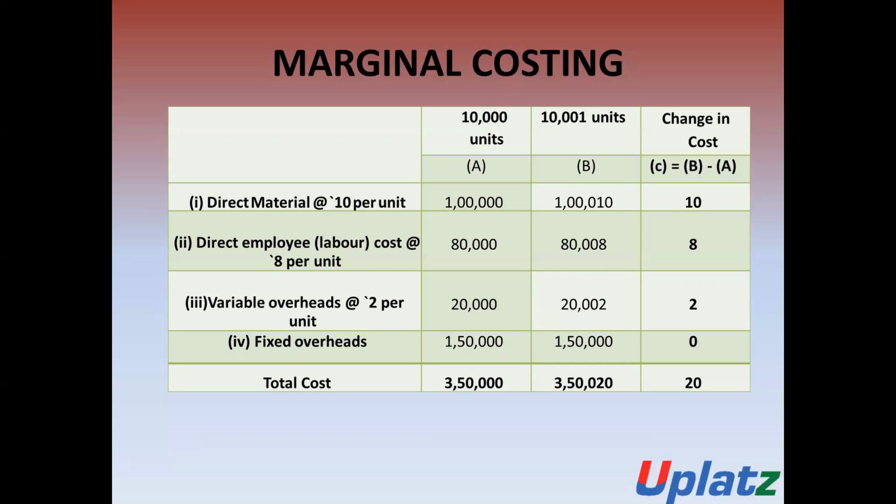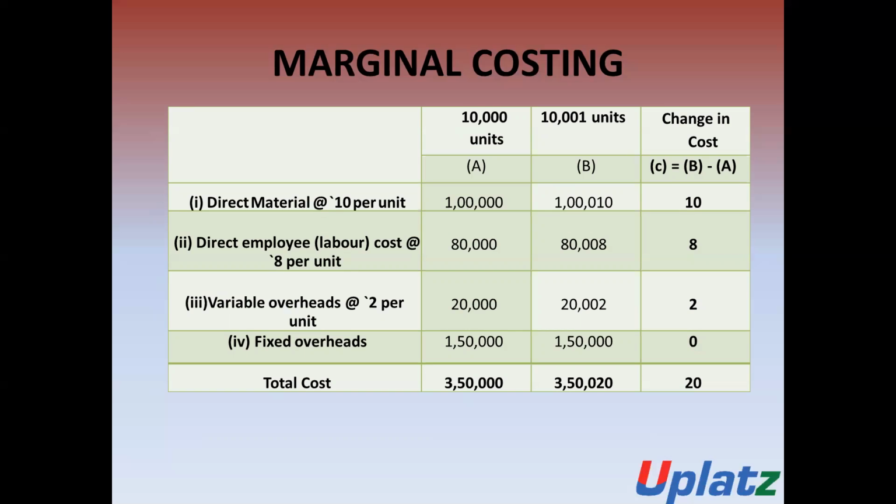In the case of variable overhead, which is 2 rupees per unit, for 10,000 units it will be 20,000, and for 10,001 units it will be 20,002 rupees. And the fixed overhead will remain the same up to 50,000 units. Then it will be 1,50,000.